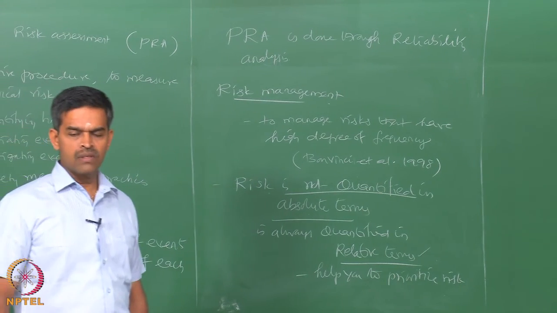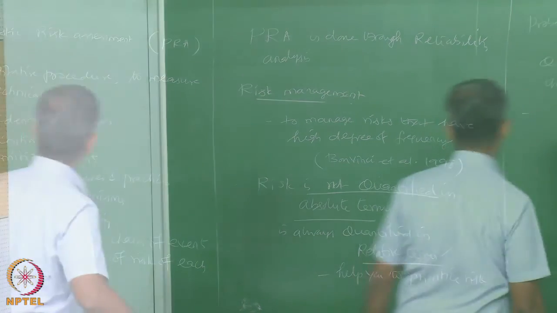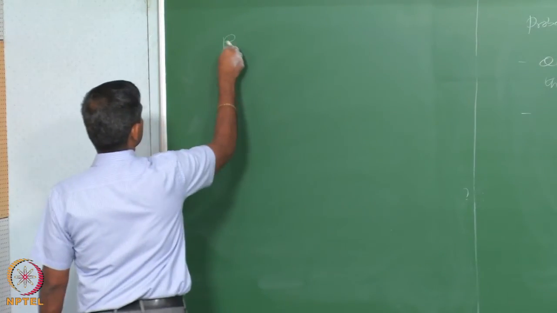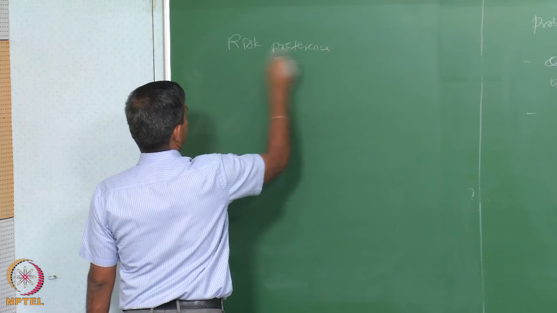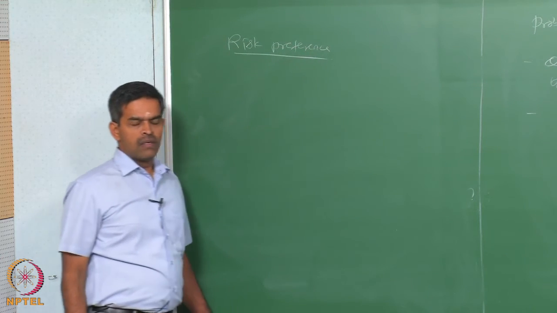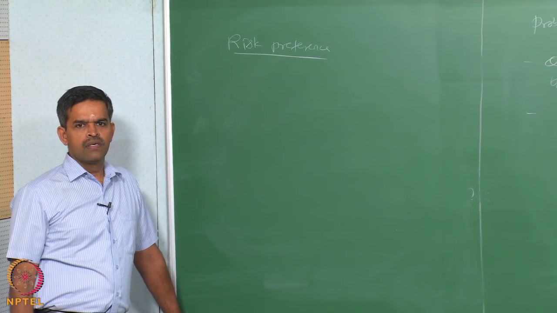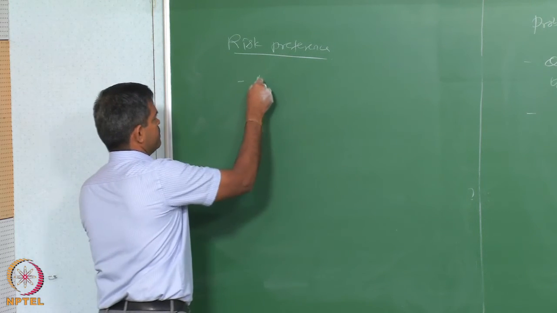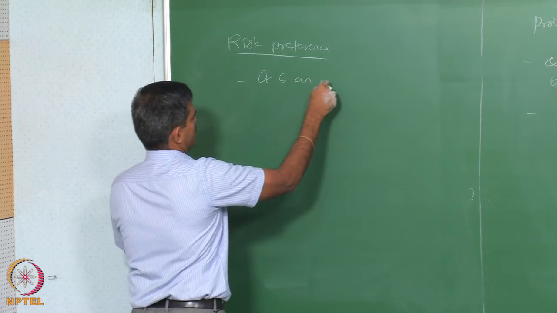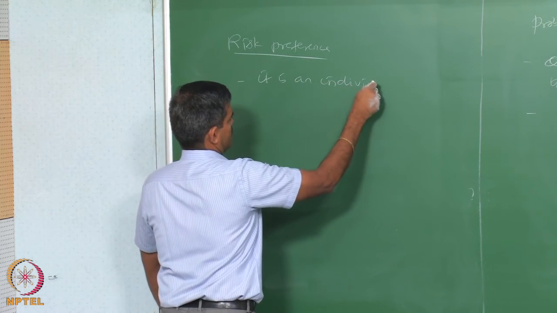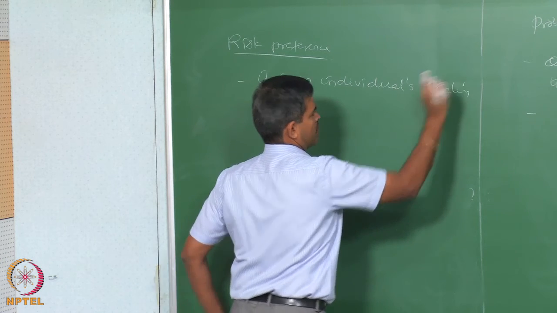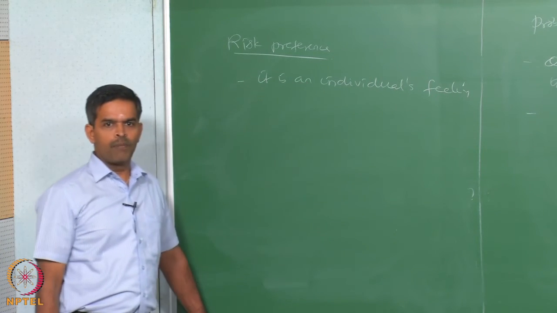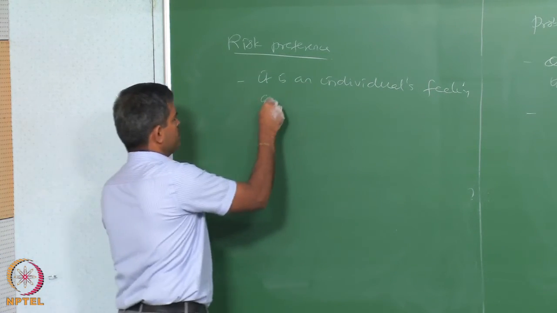Therefore, the question now comes, what is called risk preference? Risk preference is an individual's feeling or opinion about risk.